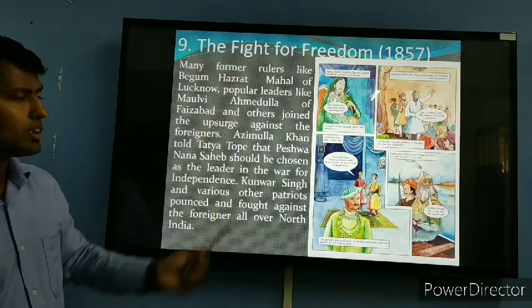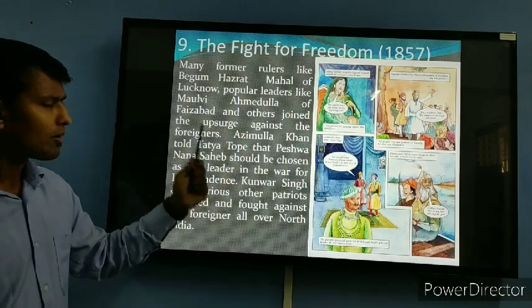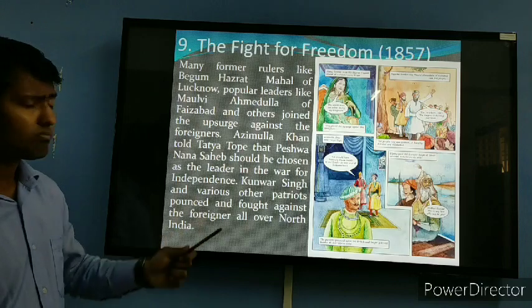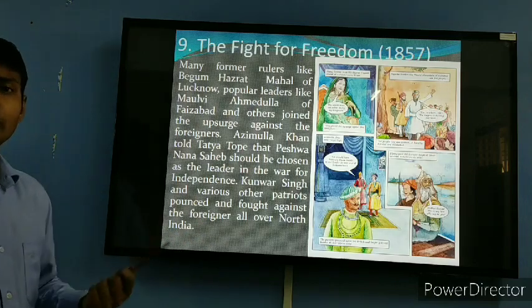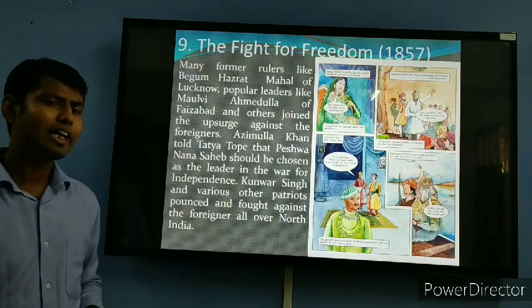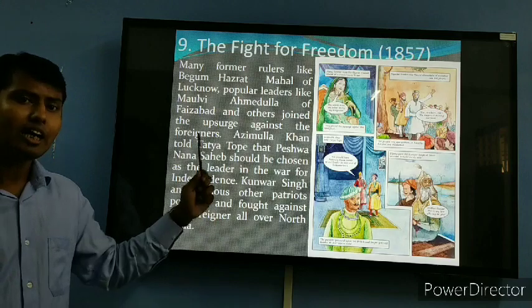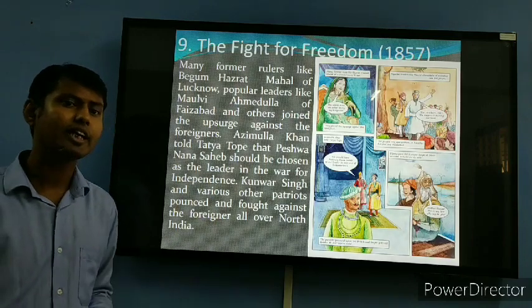So these are some of the freedom fighters: Maulvi Ahmadullah, Begum Hazrat Mahal, Khan Bahadur Khan, Tatya Tope, Nana Sahib, Lakshmi Bai, Mangal Pandey, a lot of leaders from 1857. They laid down their lives. They made the ultimate sacrifice, the supreme sacrifice, for their country.